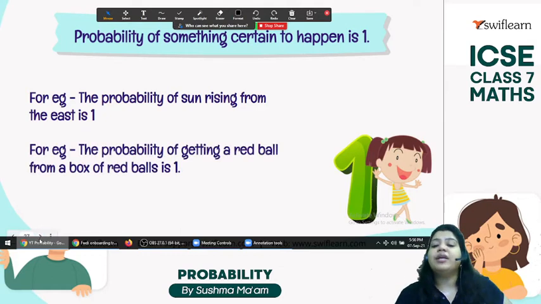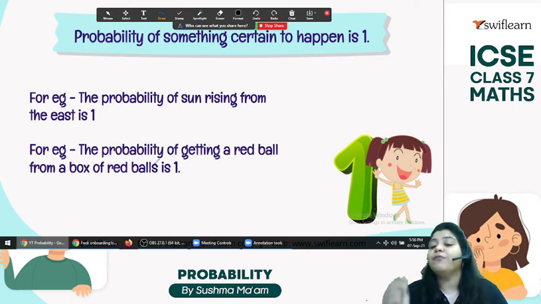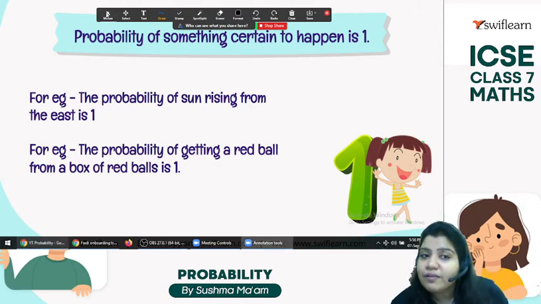One more: the probability of getting a red ball from a box of red balls. Or you have a Kit Kat chocolate box, and you randomly pick one chocolate, and it should be a Kit Kat. In that case, probability is always 1. But if you have a box of Kit Kat chocolates and you randomly pick a chocolate that should be a Dairy Milk, is that possible? No. So in that case, probability is 0.